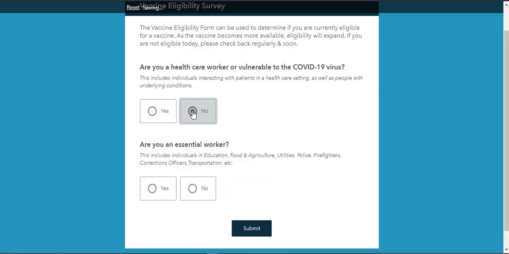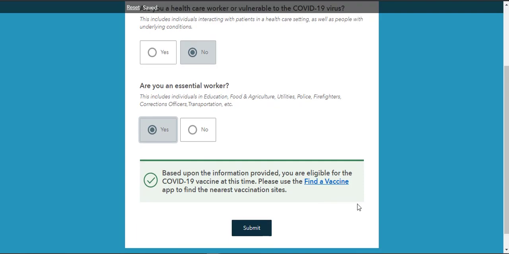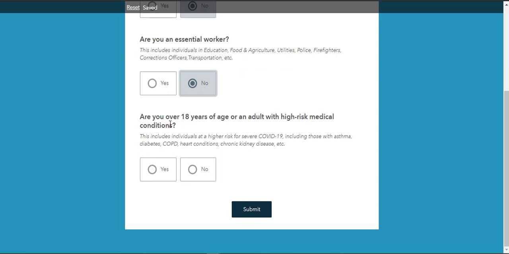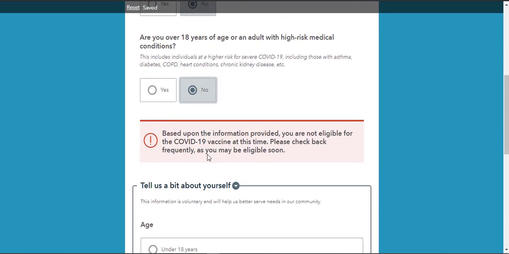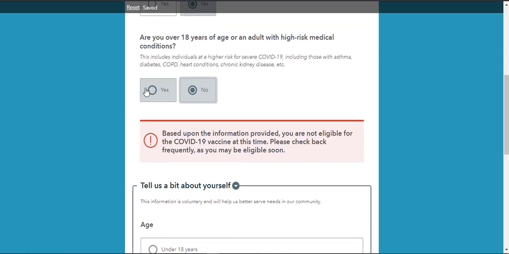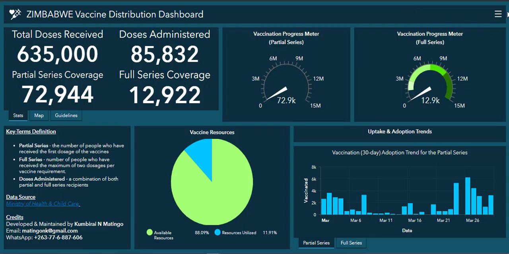If I say no, it then asks me, are you an essential worker? If I'm an essential worker, then yes, I need to get vaccinated. If I'm not an essential worker, then it asks me, am I 18 years or above? If I say no, I'm not 18, then I'm not yet eligible for the vaccine, so I have to wait. And if I say yes, then I have to go and find the vaccine using the vaccination tool. Then lastly, I'll end on this dashboard.